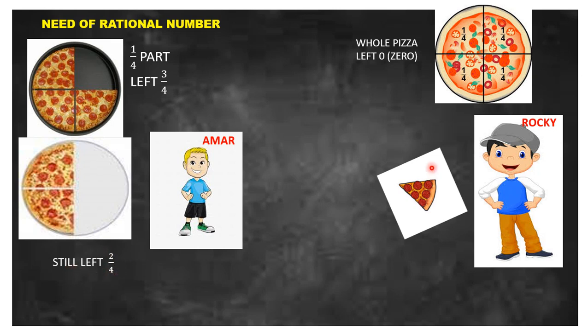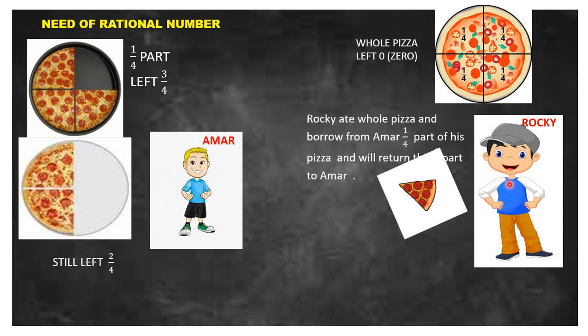Now in this situation, when Rocky borrows 1/4 of the pizza from Amar, how much pizza does Rocky have now? Previously he had a full pizza and ate it, so the part of the pizza left with him was 0. Now he is borrowing 1/4 part of the pizza and has to return that part, so the part of the pizza left with him is -1/4. Now let's think about this. Is there a fraction which represents -1/4 part?